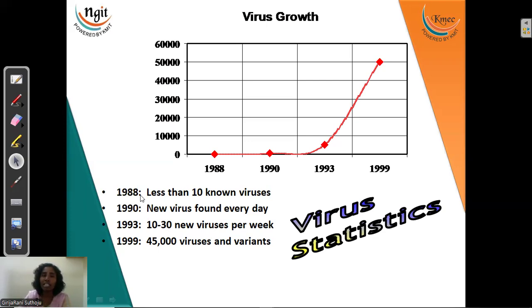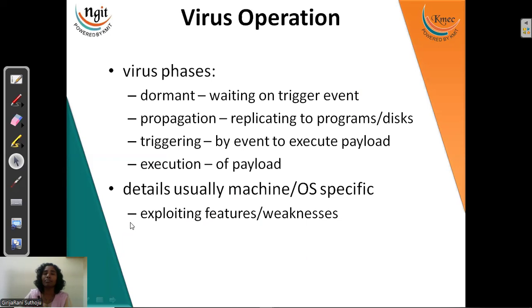First, in 1988, fewer than 10 known viruses. Next, in 1990, a new virus found every day. In 1993, 10 to 30 viruses per week. By the entry of 2000, around 50K types of viruses we are about to see.